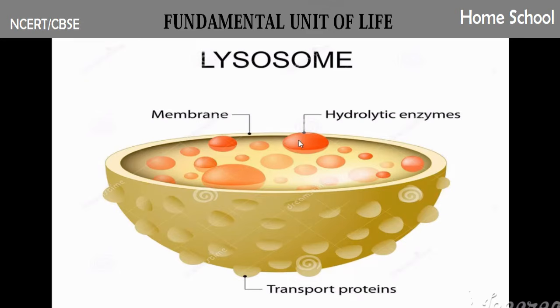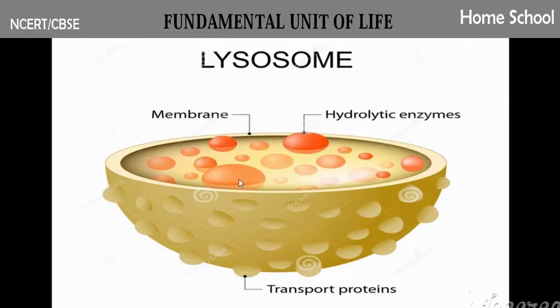So what will this hydrolytic enzyme do? It will kill the foreign substances that are entering into a cell. Okay, if any virus or bacteria, unwanted things are coming into the cell, what happens? This hydrolytic enzyme will break that foreign substance into pieces and pieces, and it will kill it. And also, if the cell has become too old or if the cell is getting damaged, what would happen?